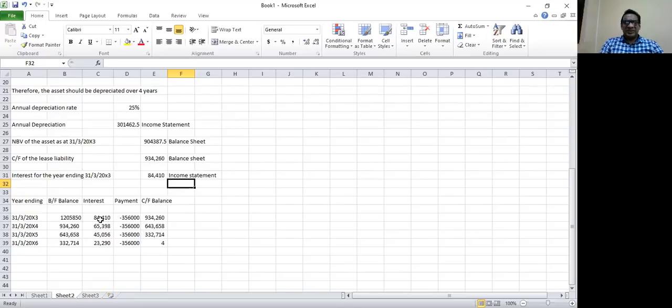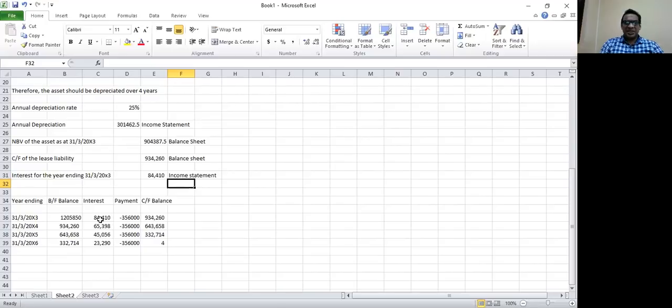So at the end of the first year, as of 31st of March 20x3, net book value of the asset will be 904,387.5. How do we obtain that? From the cost of the asset, which is the present value of the minimum lease payments, we are deducting the first year's depreciation. So net book value of the asset is shown in the balance sheet on the asset side.